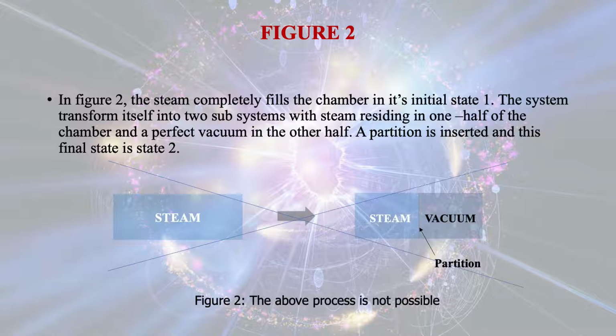So in this case, we are expecting some process for which the conservation of mass as well as the conservation of energy will be satisfied, but this process is not possible. We will discuss why it is not possible. First of all, let us see what the expressions for the conservation of mass and conservation of energy principle are. Initial mass will be equal to the final mass.